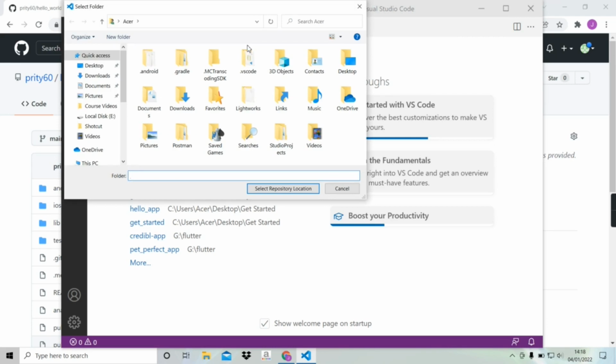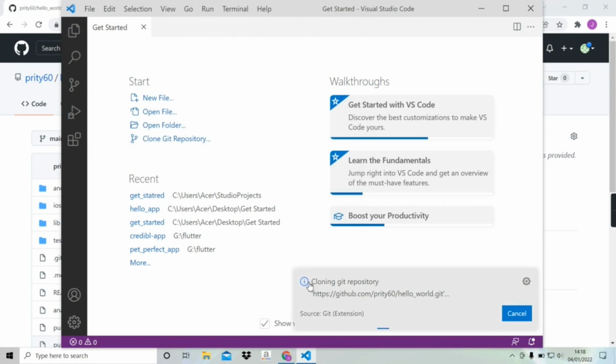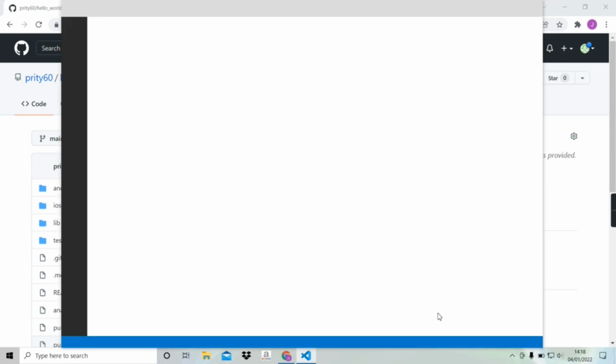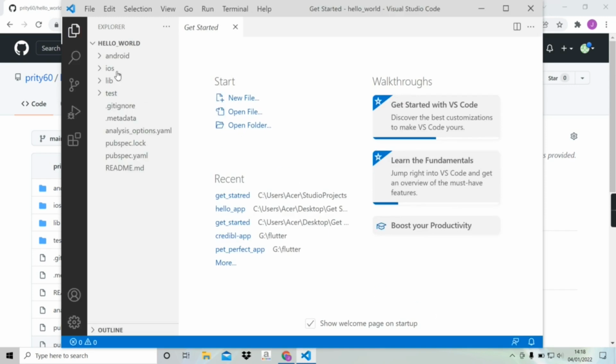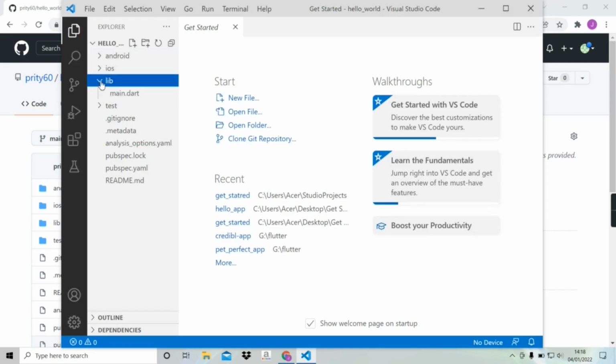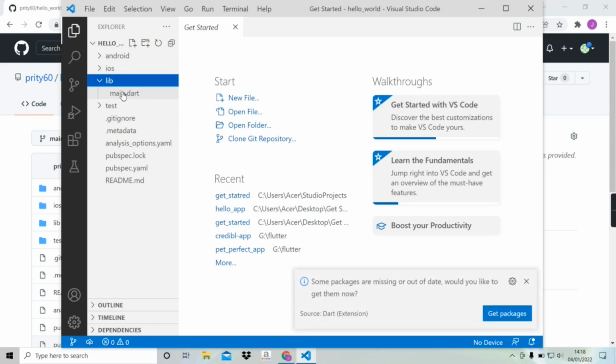Now we have to select a directory where our repo will be cloned. Now I'm gonna select desktop, select repository location. Now the repo is being cloned to our local system. Now it says, would you like to open the cloned repo in this window or a new window? I'm gonna open in this window. Now we can see all the files and folders have been cloned. So I'm gonna open the main.dart file.